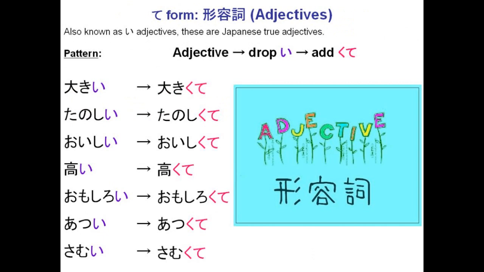Looking at using TE form on adjectives. So these are the proper adjectives in Japanese, which a lot of junior course books refer to as i-adjectives. So what we do is we take the adjective, we drop the i, and we replace it with kute. So okii becomes okikute, tanoshii becomes tanoshikute, oishii becomes oishikute, and so on.